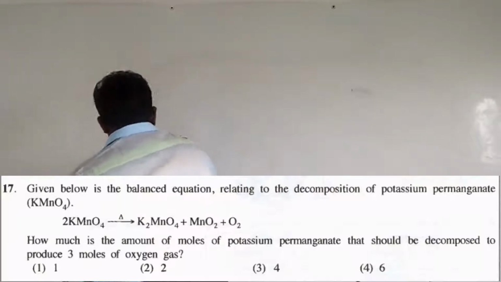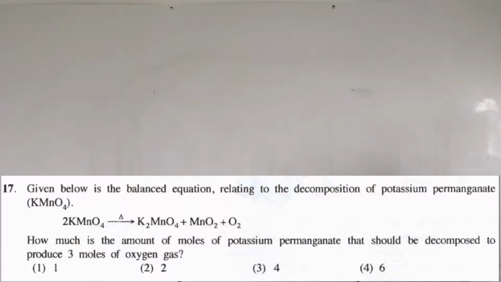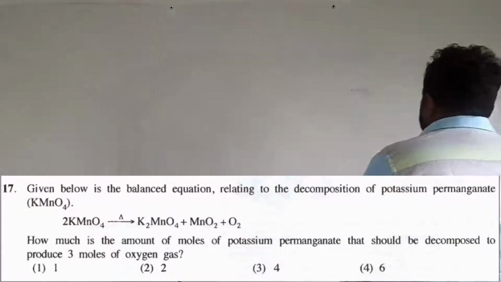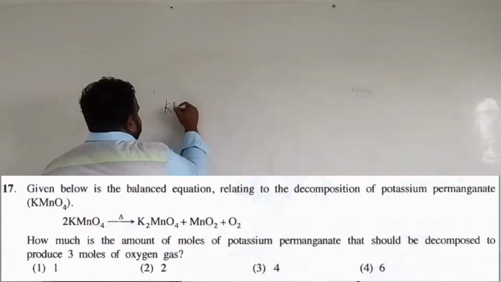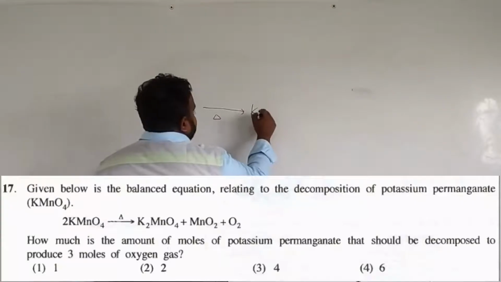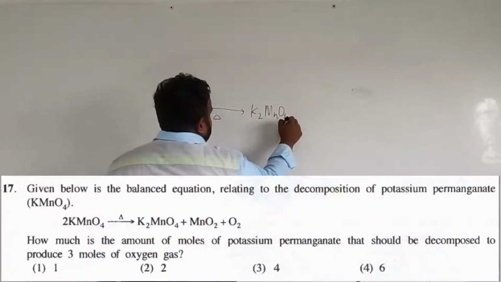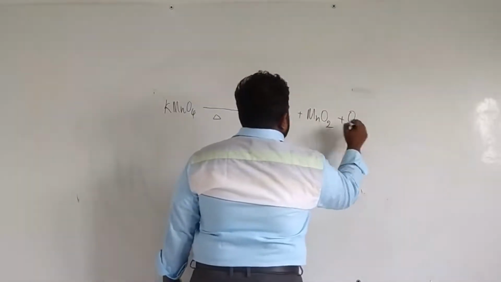As I said to you guys, it's a major portion, chemical calculation. If you are not thorough in it, please go and refer to the previous part, right? So how many moles of potassium permanganate should be decomposed to produce 3 moles of oxygen? If you look at the equation, KMnO4, when it is heated, becomes K2MnO4 plus MnO2 and O2.